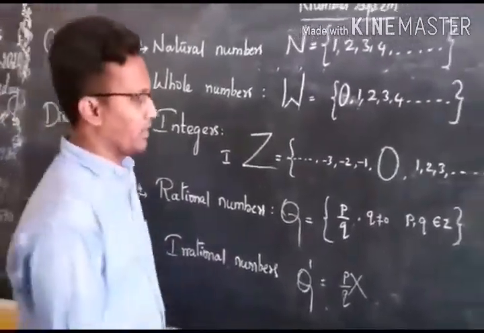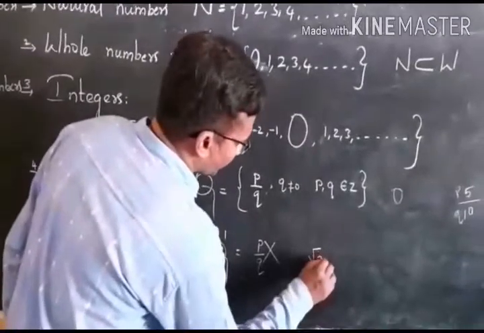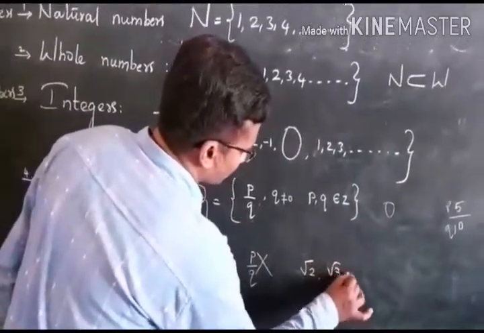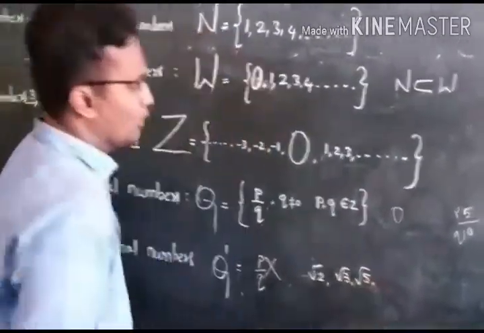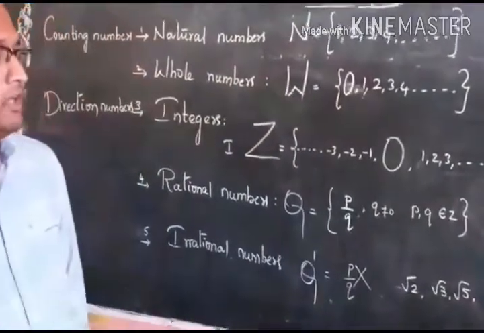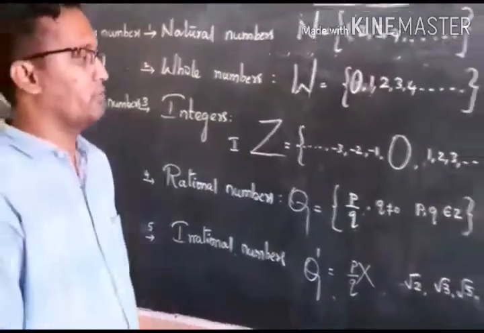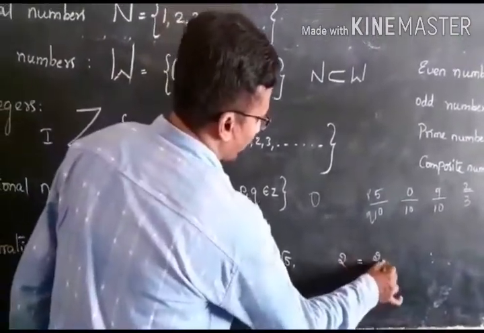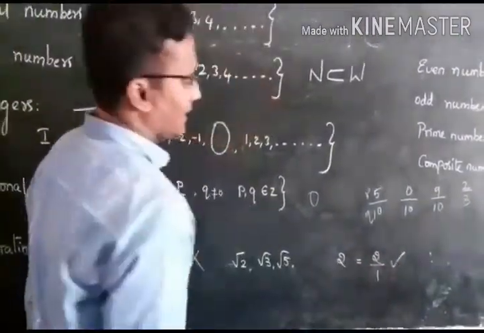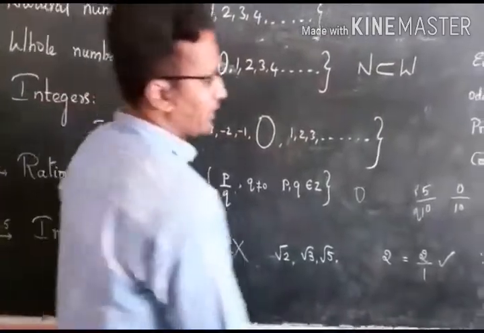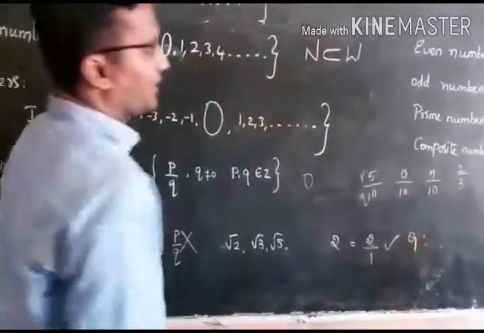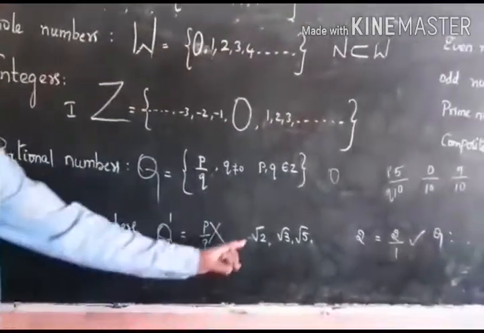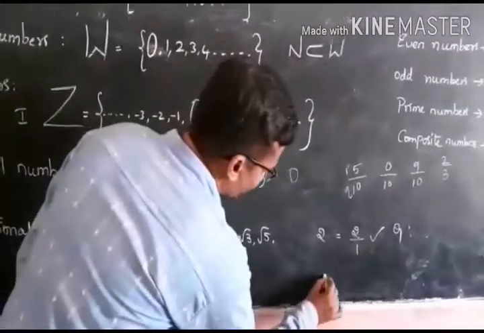For example, if you take root 2, root 3, root 5, such numbers you can't write in the form of p by q. For example, if I say 2, I can write 2 as 2 by 1. Yes, very good, it is correct. You can write it in the form of p by q, hence it is called a rational number. Suppose I take the first example, root 2.